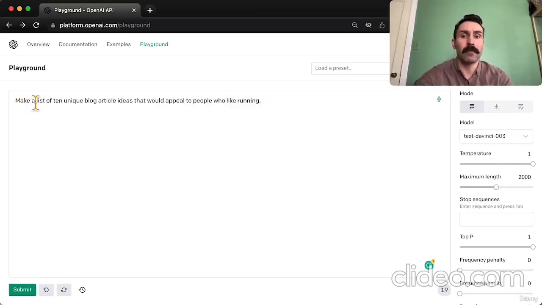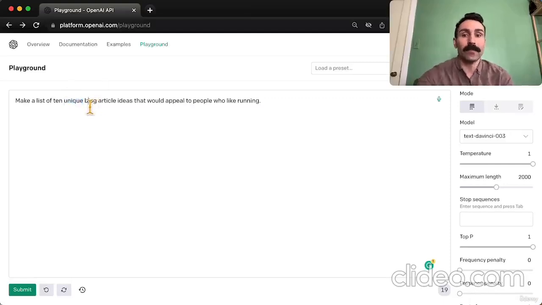The command starts with make a list. It doesn't have to start this way, but I found that this works well. It's also important to request a numbered list of 10 or maybe more. This way it doesn't just give you 3 or 4 ideas. Now, prompting for unique ideas will help ensure that ChatGPT doesn't repeat itself or give you generic ideas. You can even ask for surprising ideas or striking ideas to get a little bit more variety.